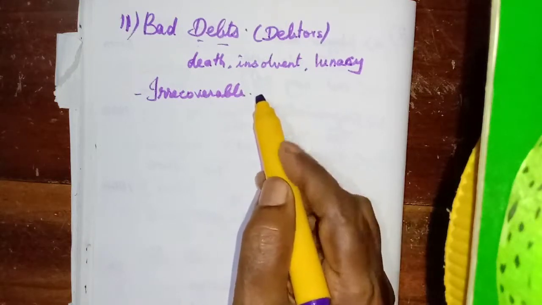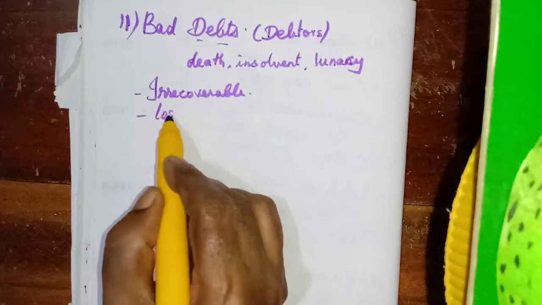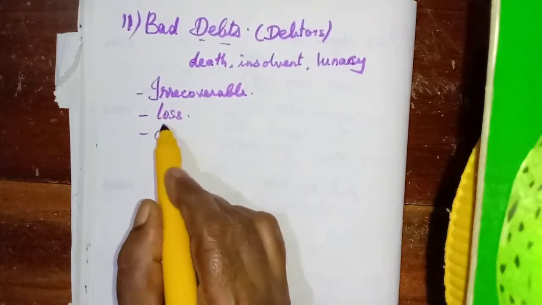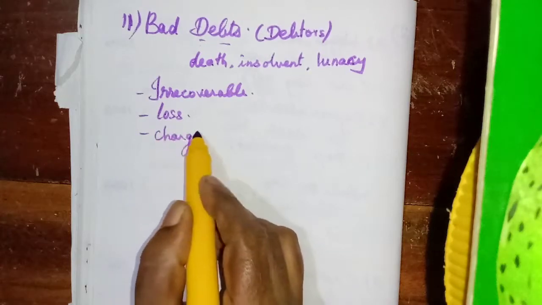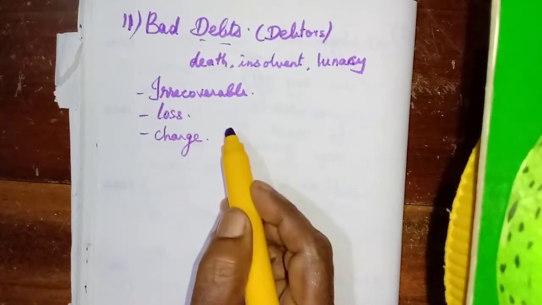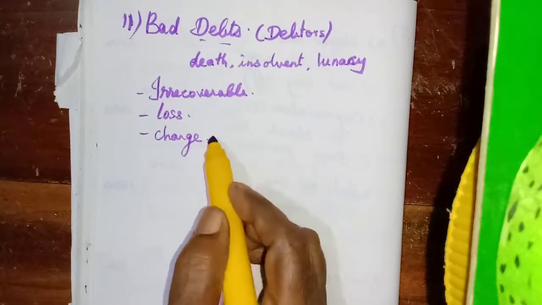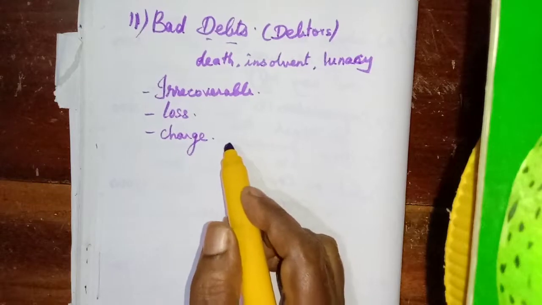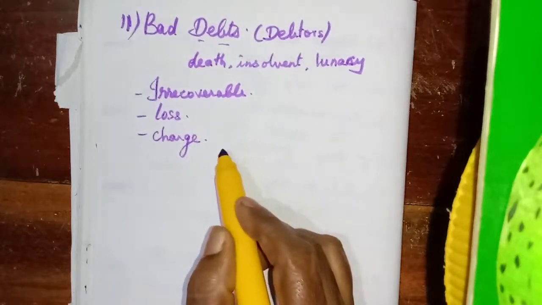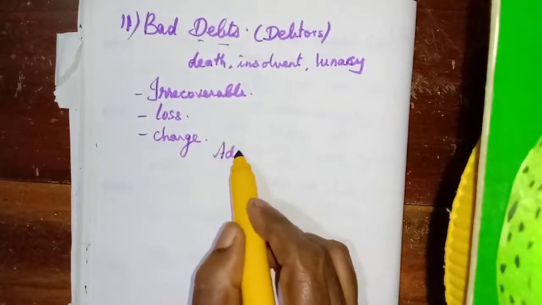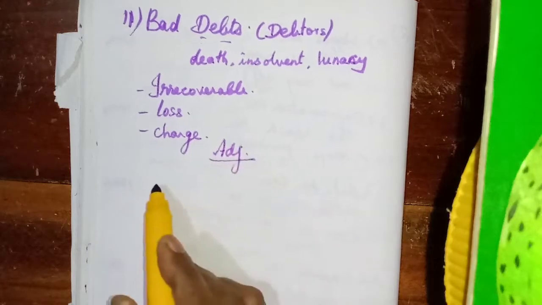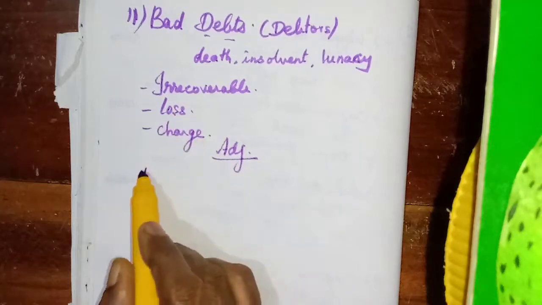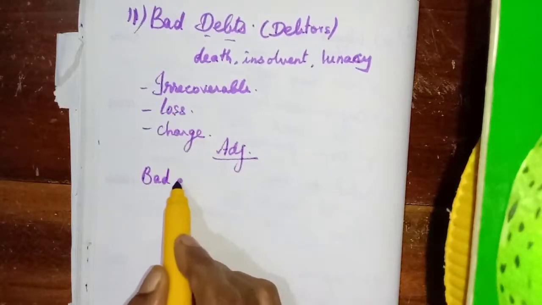So it is a loss to the business, isn't it? So it is a charge against the profit, because all the losses and expenses must be charged against the profit. So we need to prepare the adjusting entry. Here also we have two entries. One is the adjusting entry, the other is the transfer entry. Adjusting entry: since it is a loss, we need to debit the bad debts.